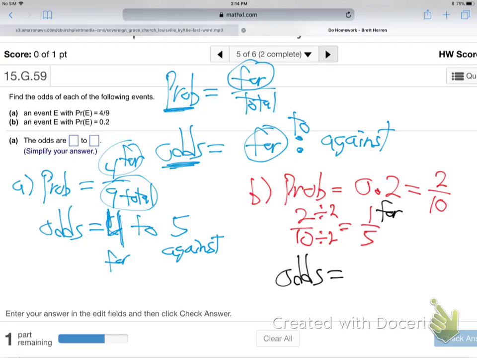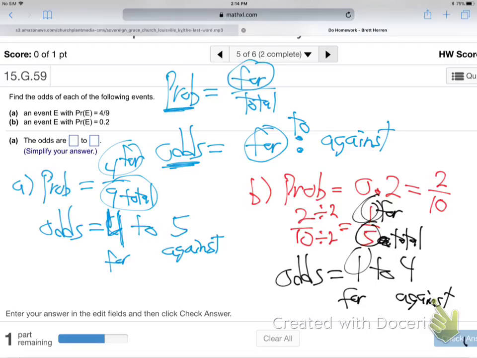Because this is for, this is not for against total. Remember, probability is always for over total. Odds starts the same. They both start the same. They only finish differently, huh? The only difference is odds is like a debate, you know, people for and against the issue instead of for and total. So if there's 1 person for the issue, 5 total, there must be 4 against.